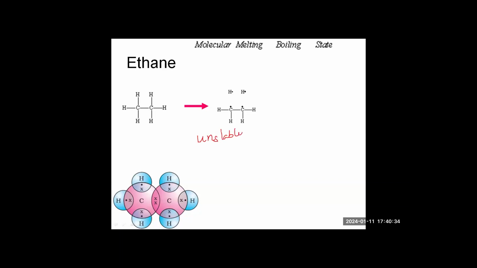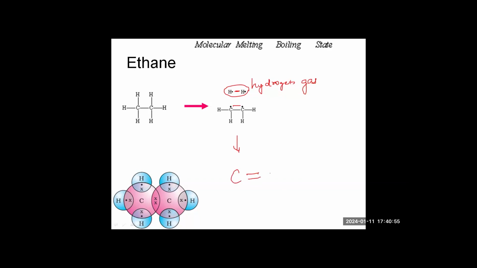But it has to get stability. So what does it do? These two carbon atoms form a bond here, and these two hydrogen atoms form a bond here. This makes hydrogen gas.